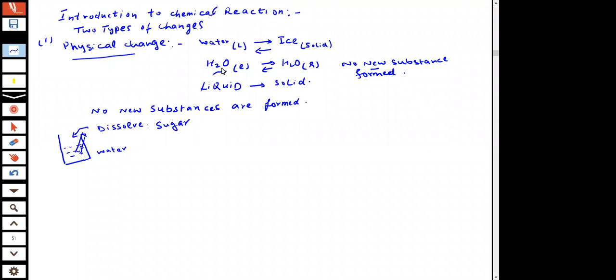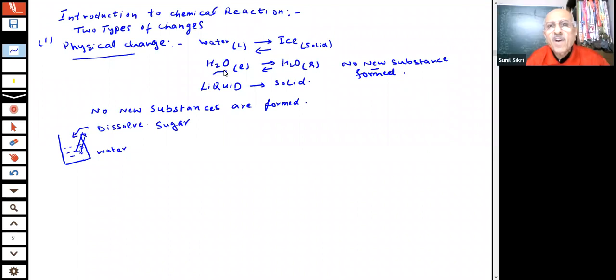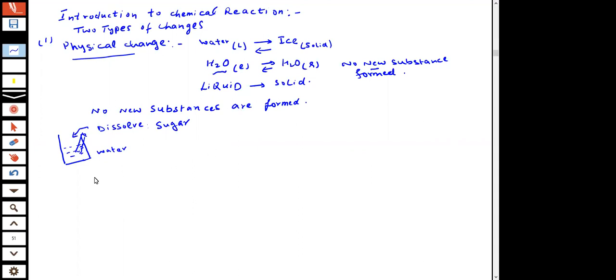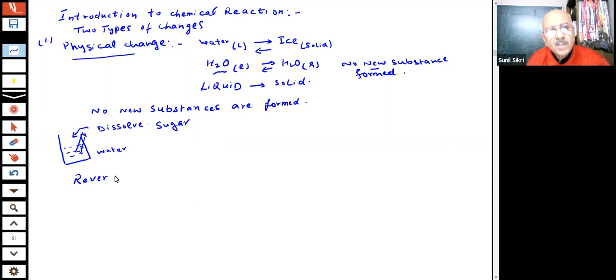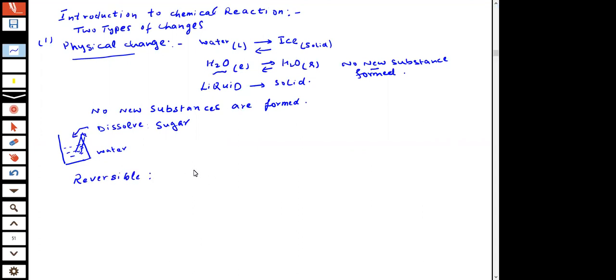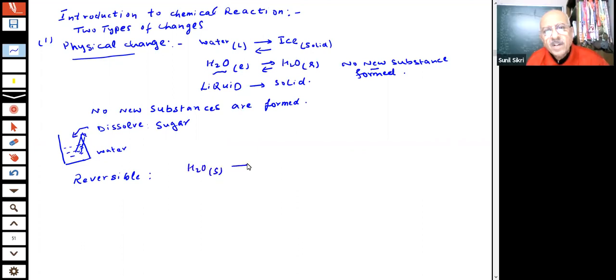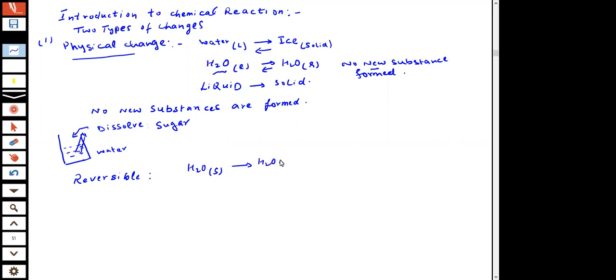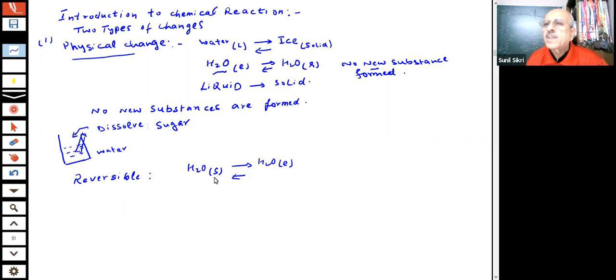And you can see that I can convert solid to liquid and liquid to solid. Such changes are called, students, reversible changes. Reversible means you can go from water solid to water liquid, students, and come back to water solid.